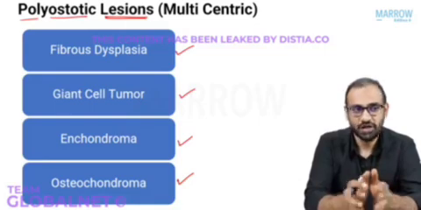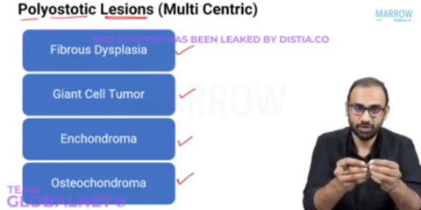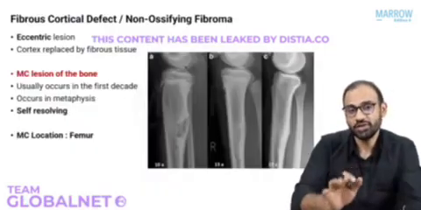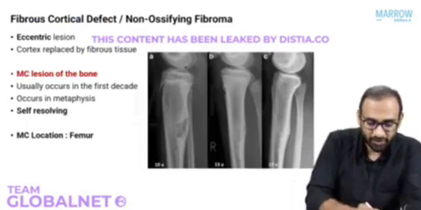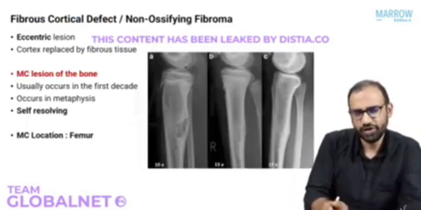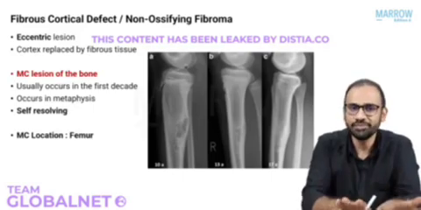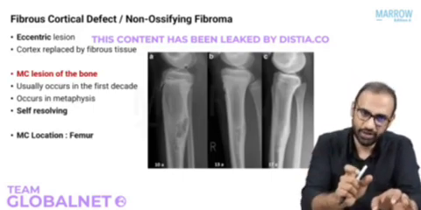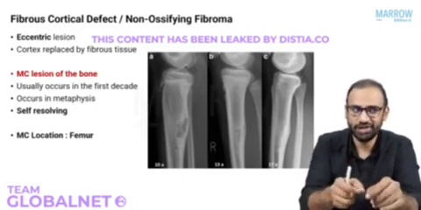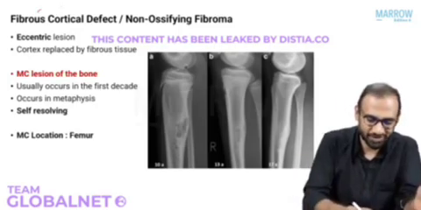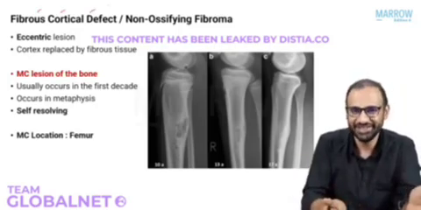Now what we will do is go into the specific lesions and talk about their theory and details. Let's start with the first specific condition, fibrous cortical defect or non-ossifying fibroma. Let's see what it means. Fibrous cortical defect: it's in the name. There is a defect in the cortex where the bone is replaced by fibrous tissue.